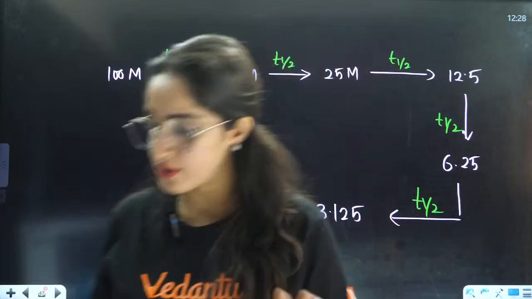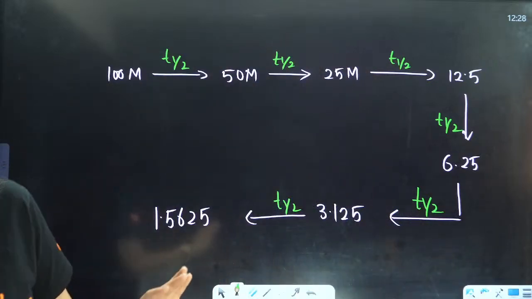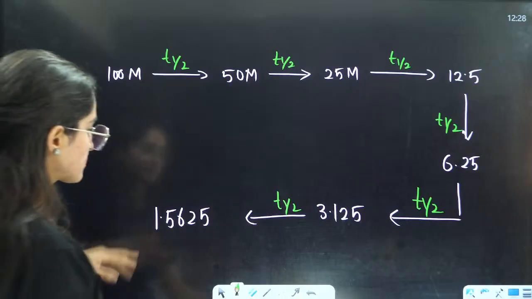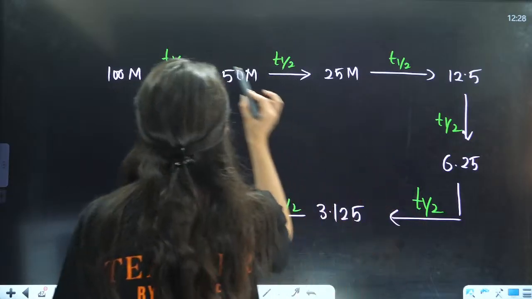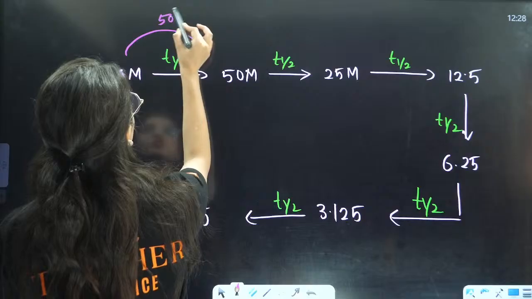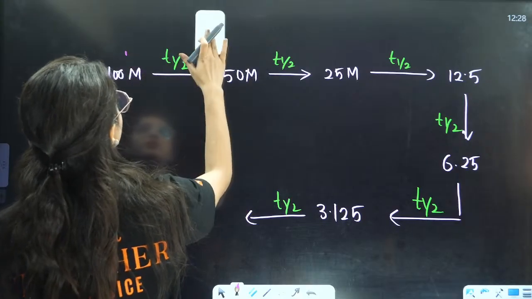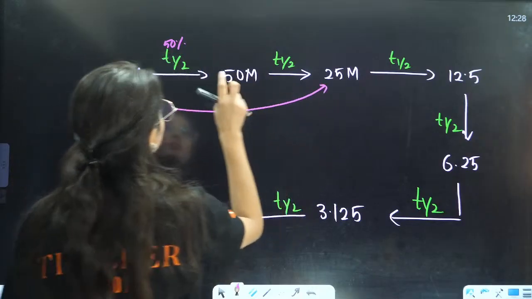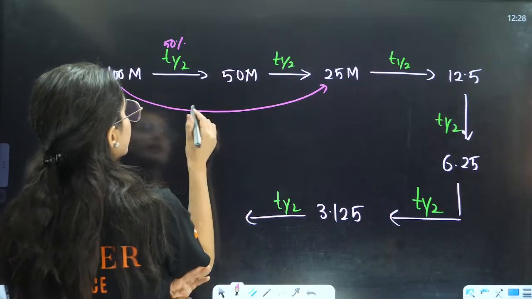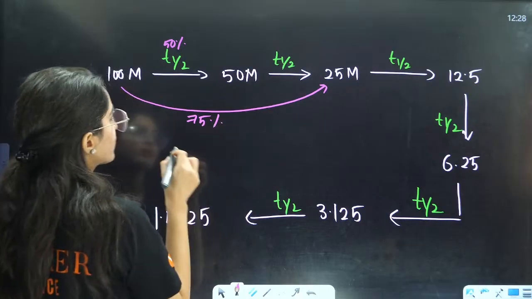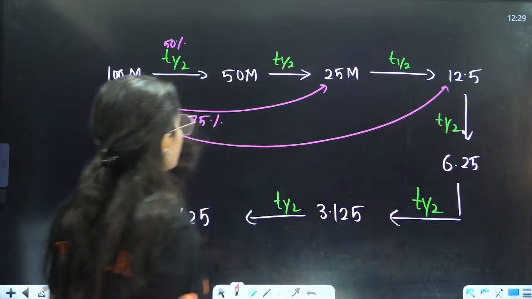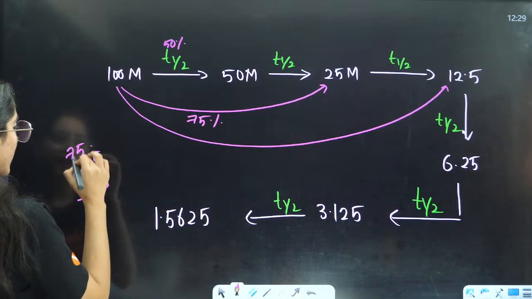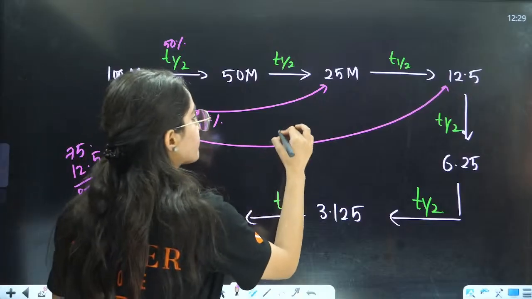So from this, I am writing the general formulas here. Let me write down how much percentage is consumed. Here 50% is consumed. What about this one? Here, how much is consumed? 50 plus 25, that is 75% is consumed. What about this one? Here, 75 plus 12.5, that is 87.5% is consumed.